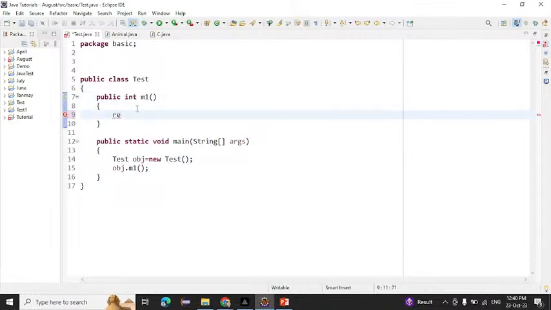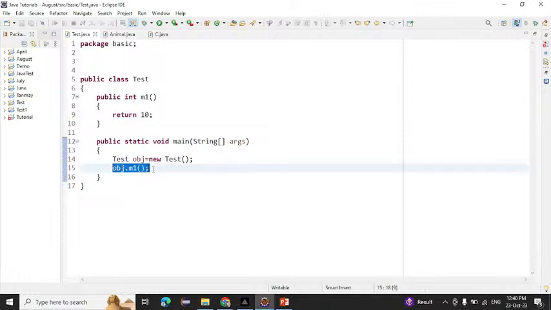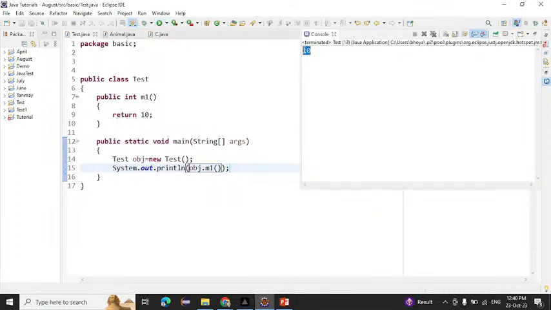If you write here integer, simply we have to return one integer value. So suppose I'm writing here integer, we have to return this value. If I run this one, nothing will be printed, because this method contains the 10. If you want to print this 10, we have to call this one on the System.out. Now if I run this, 10 is printing on the console. So this is the use of the return type.